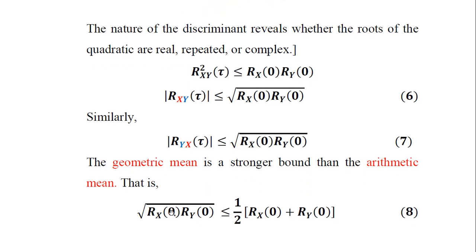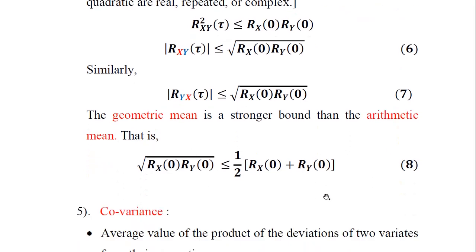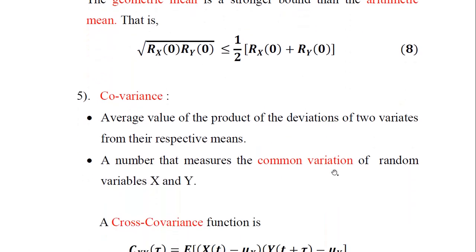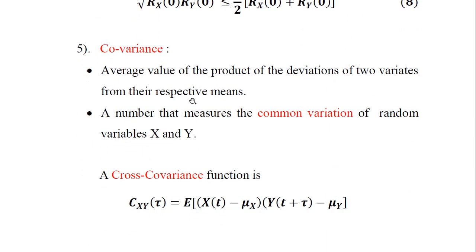To interpret this, we have equation number 8: the square root of the product of rx(0) with ry(0) is less than or equal to the average of rx(0) with ry(0). So equation 8 very clearly puts the second limitation on the cross correlation function. The last topic associated with this is covariance.